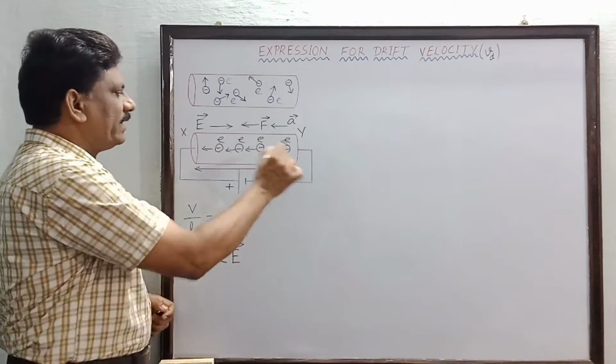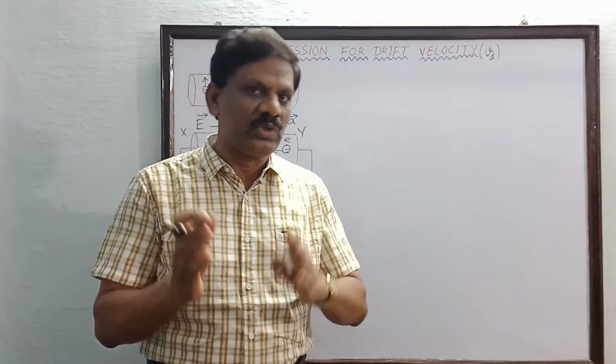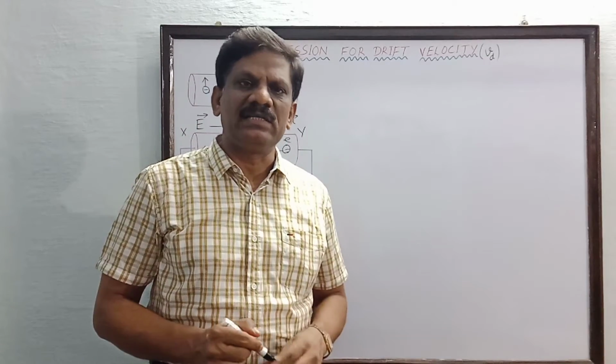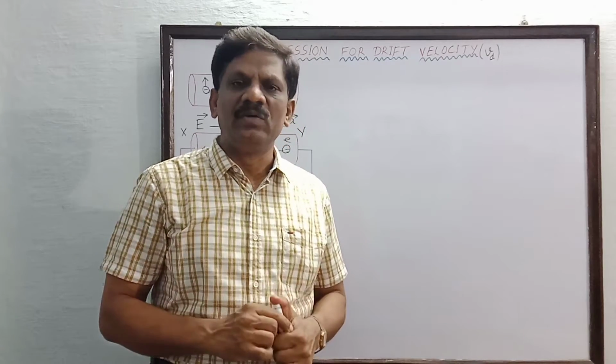Now inside the conductor, in both the pictures, we have shown only the free electrons. What are these free electrons? From where are they coming out?